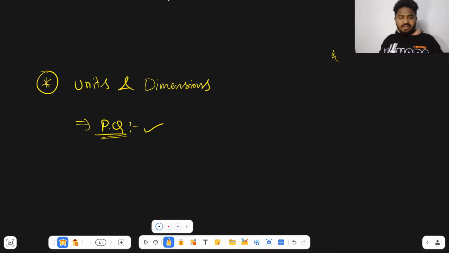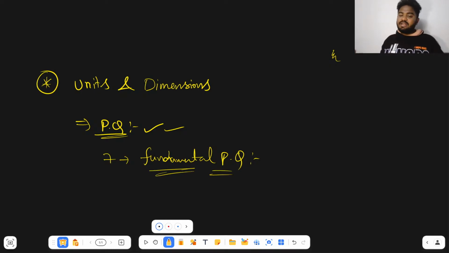Non-physical quantities are things like feelings: angry, hungry. Those come under non-physical quantities. Physics always deals with physical quantities only. In physical quantities there are seven fundamental physical quantities, and the units of these seven fundamental physical quantities are called fundamental units.